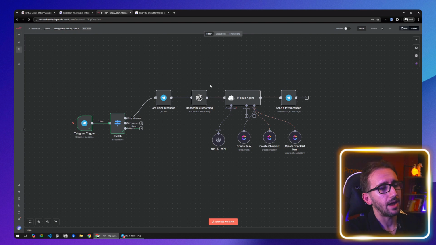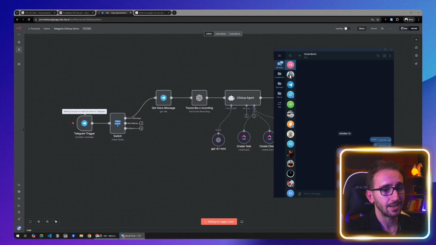I don't know why it had this error, and honestly, I don't want to debug this right now. If we unpin the data and we run everything again, it should be fine. So let's execute the workflow. And now it's waiting for the trigger event. So let's go back to Telegram and send a voice message.